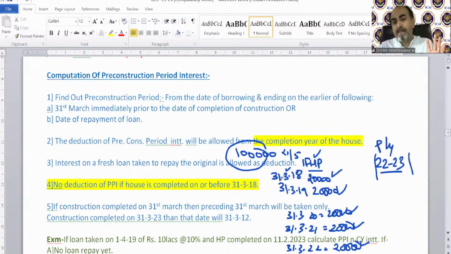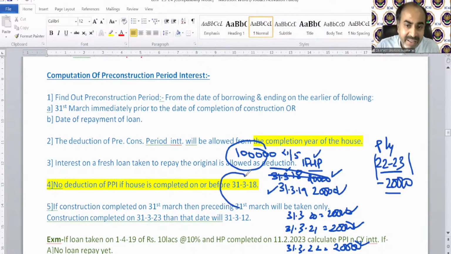If the house is completed in 2019, then 4 years have been claimed and I can claim 20,000 in previous year 22-23. So it's a very important date. Remember it. If in an examination it has been given that the house is completed on 31st March 18 or before, then please do not calculate pre-construction period interest and do not allow it as a deduction. Your whole hard work will be useless. So this date is very important. Learn it properly. Okay.